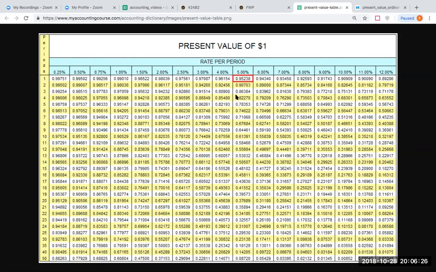So when we do this, we need to know two things. One is the interest rate. Well, right here, we know that our interest rate is going to be 6%. At the same time, I need to figure out how many times interest is being compounded.